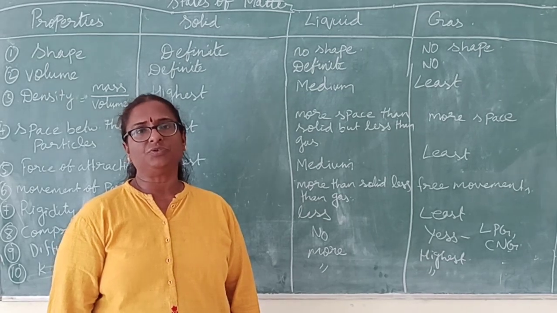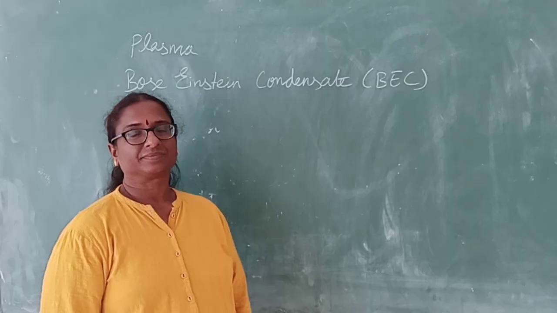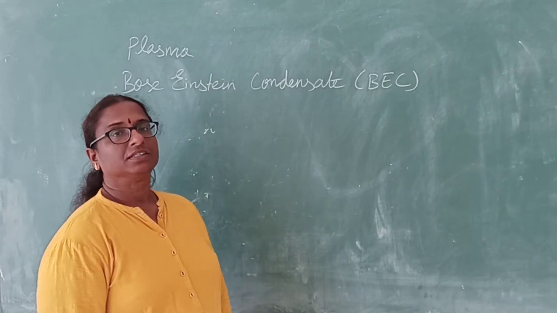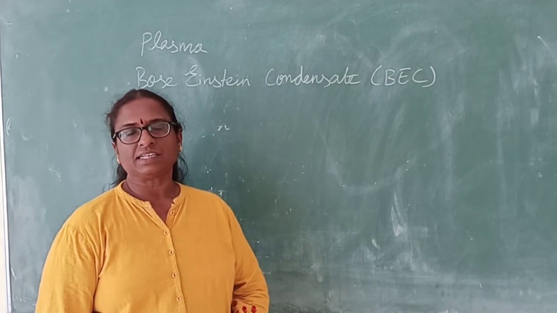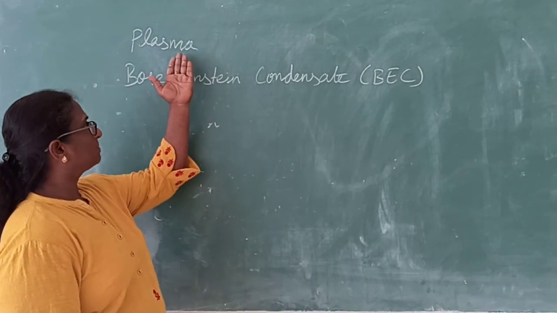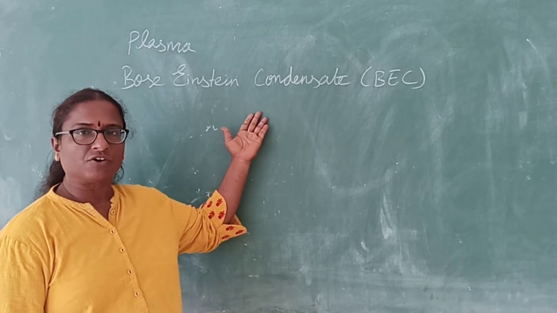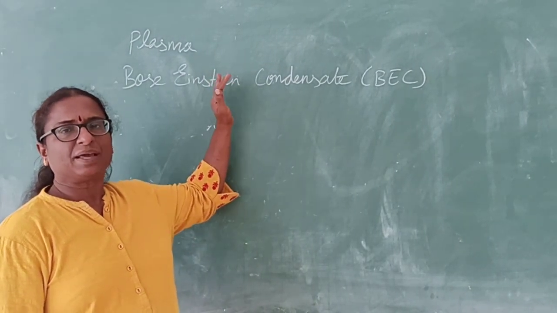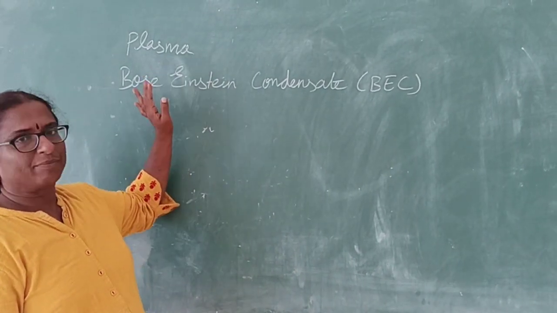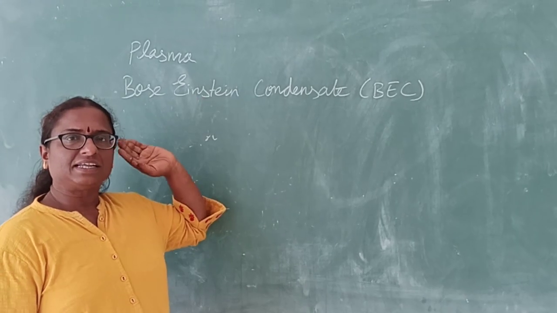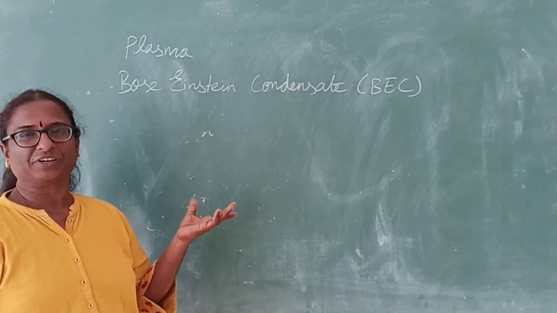Now I am going to tell you about the fourth and fifth states of matter. You don't need to worry about these states of matter, because about this plasma and Bose-Einstein condensed state, researchers are still working. So just to give a definition about these states of matter, I am going to explain. No need to study about these states. Only 3 states of matter are there in your syllabus. It's a little extra that I am going to give you.